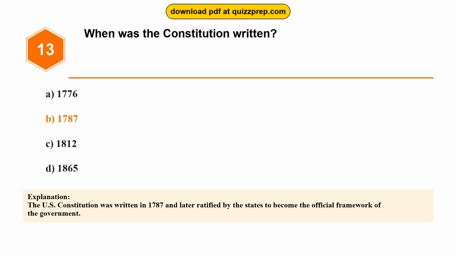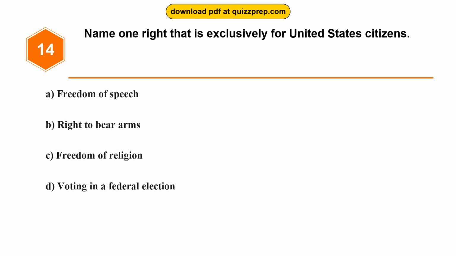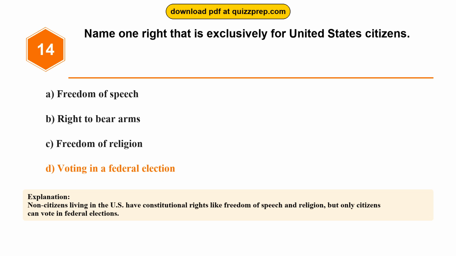Question 14. Name one right that is exclusively for United States citizens. Option A, freedom of speech. Option B, right to bear arms. Option C, freedom of religion. Option D, voting in a federal election. The correct answer is option D, voting in a federal election. Non-citizens living in the U.S. have constitutional rights like freedom of speech and religion, but only citizens can vote in federal elections.